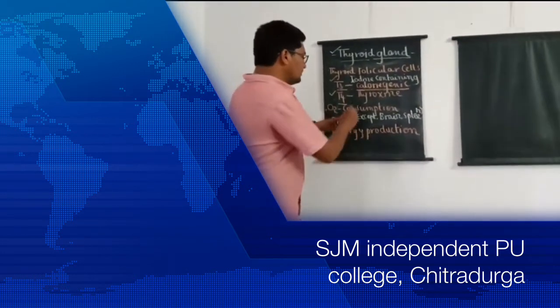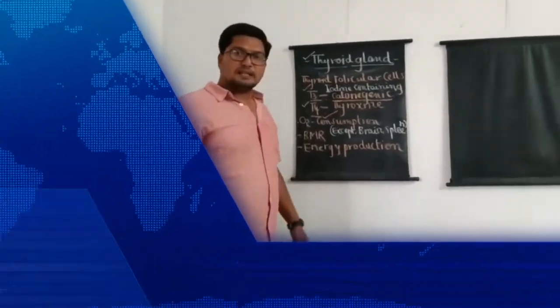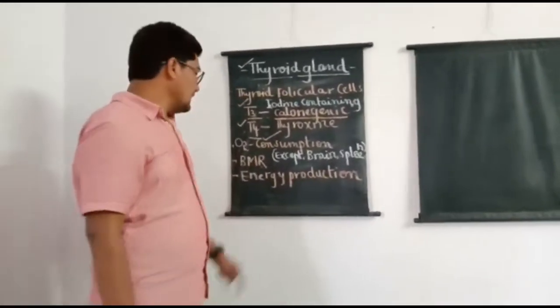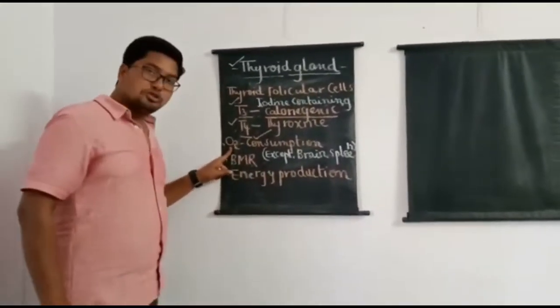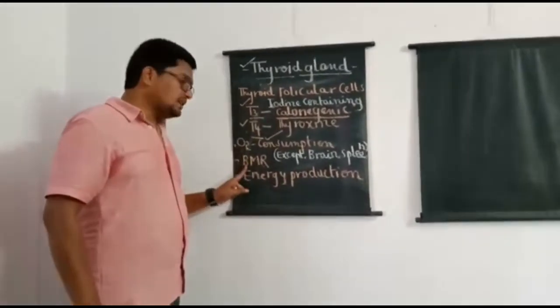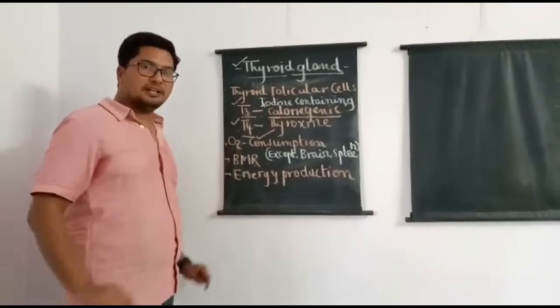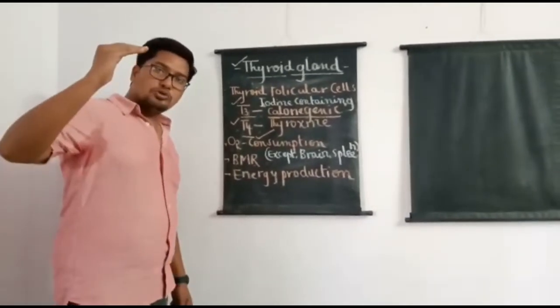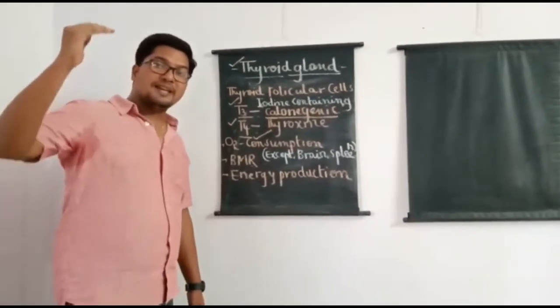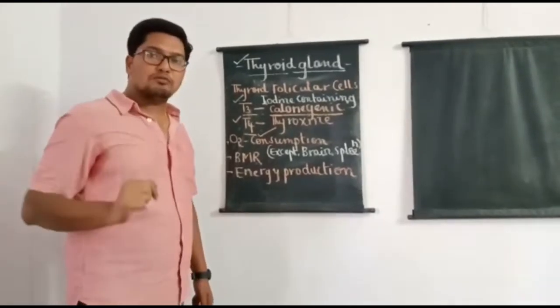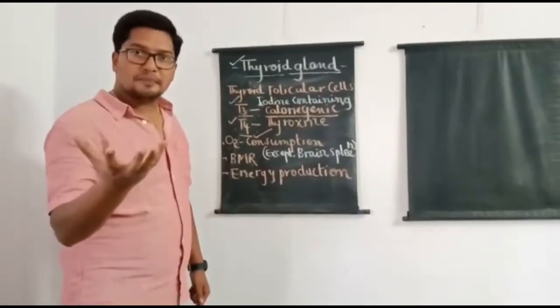So thyroxine influences oxygen consumption by the body cells. By influencing oxygen consumption by the body cells, it influences the basal metabolic rate. So with this it is very clear how much energy has to be produced by a cell. It always depends on what? Rate of cellular respiration.